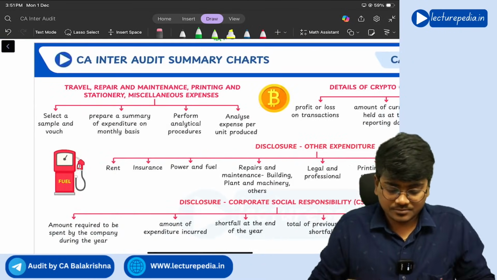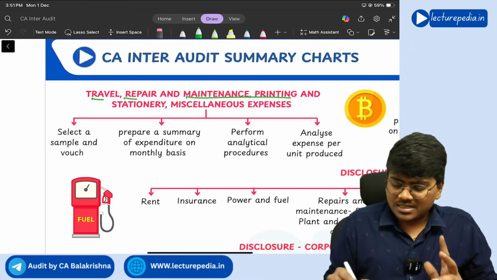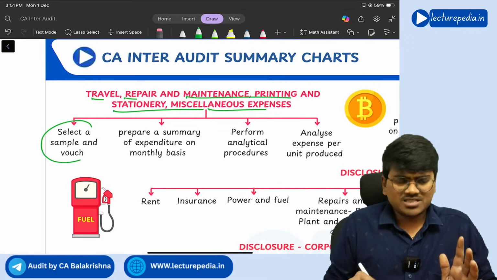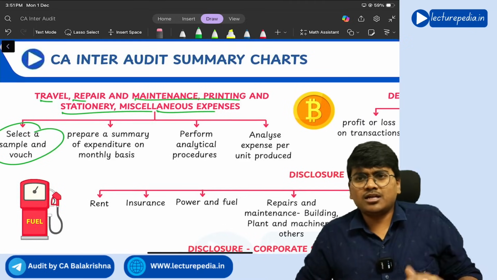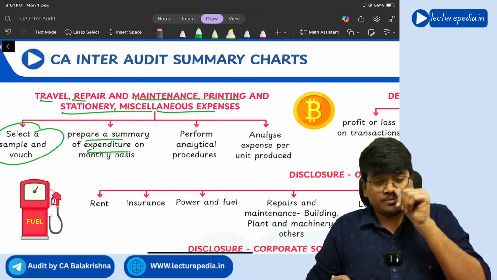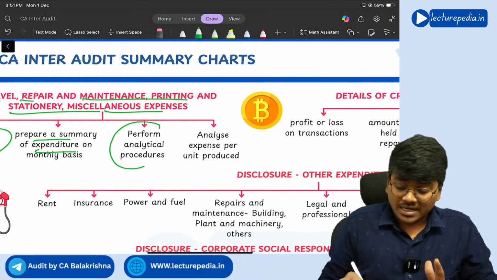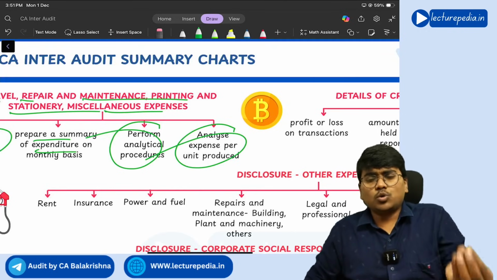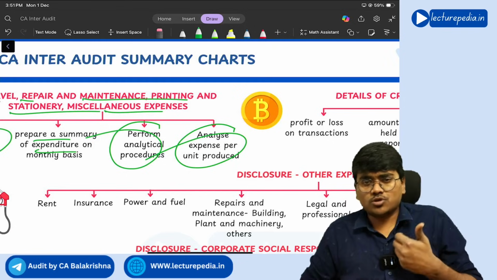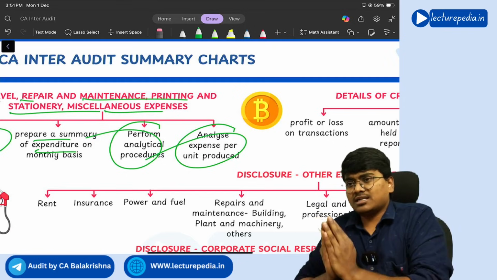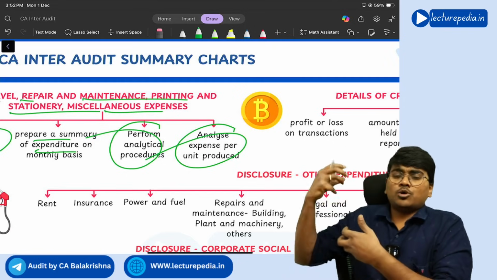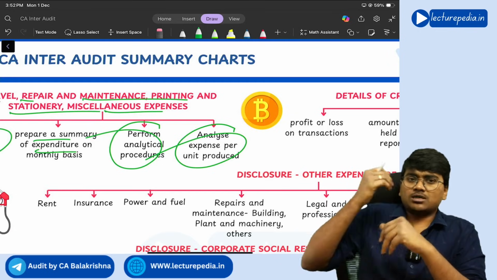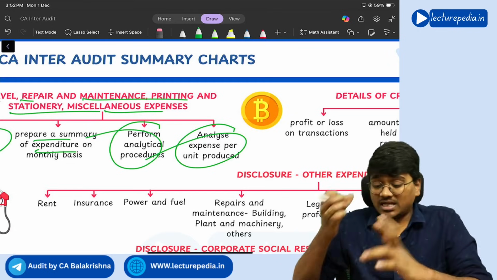Next, travel, repair and maintenance, printing, stationery, miscellaneous expenditure. Same. Select a sample and vouch them. Prepare a summary of expenditure on a monthly basis. Perform analytical procedure. Analyze expense per unit of good or product produced. So for the unit of product that the company produces, how much power is incurred, how much transport is incurred, like this you will calculate.